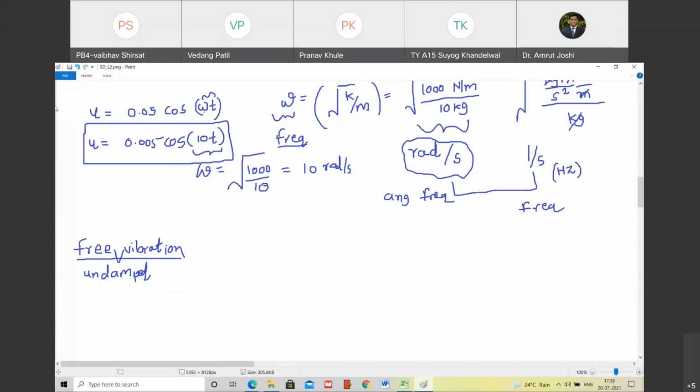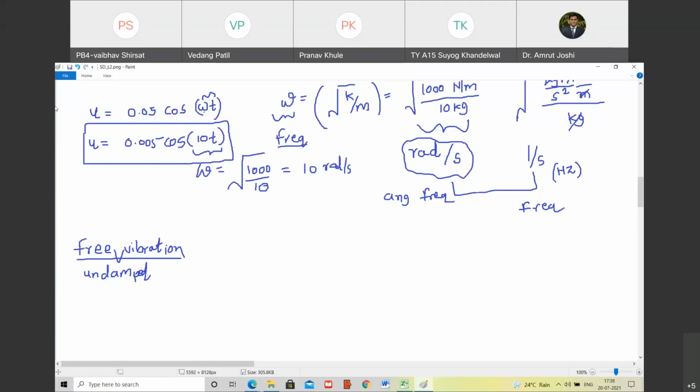Is the system exhibiting free vibration? Yes. You may not see that it keeps on vibrating for a long time because the damping is very large. It almost instantaneously comes to rest. But it is essentially a free vibration.